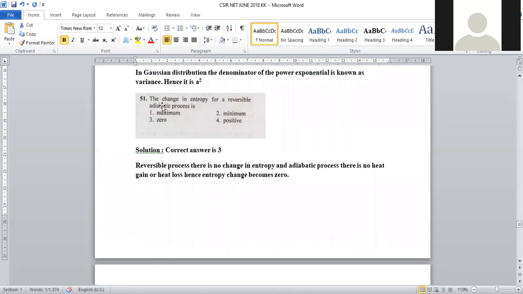And question number 51, the change in entropy for a reversible adiabatic process. Entropy is nothing but a measure of randomness, a measure of disorderness, right? For any reversible process, the entropy change becomes 0. And we are taking adiabatic, which means no heat loss and no heat gain. External heat is not added, internal heat is not lost. That's the reason why the entropy change becomes 0. That's why option number 3 is the right answer for question number 51.